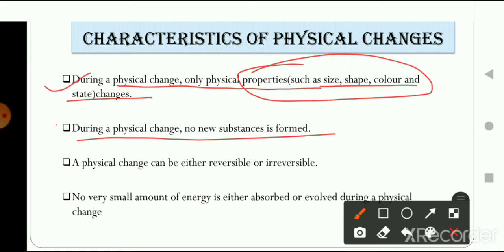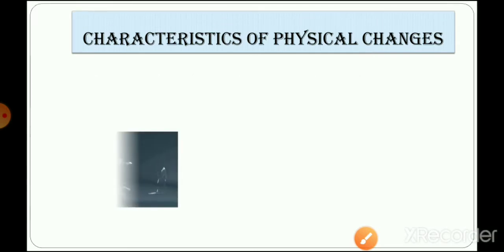So now let's talk about the third characteristic. A physical change can be either reversible or irreversible. Yes, a physical change can be reversible or irreversible. It doesn't mean that all physical changes are reversible changes. No. Let's take an example here. Okay, students, let's talk about a bulb.